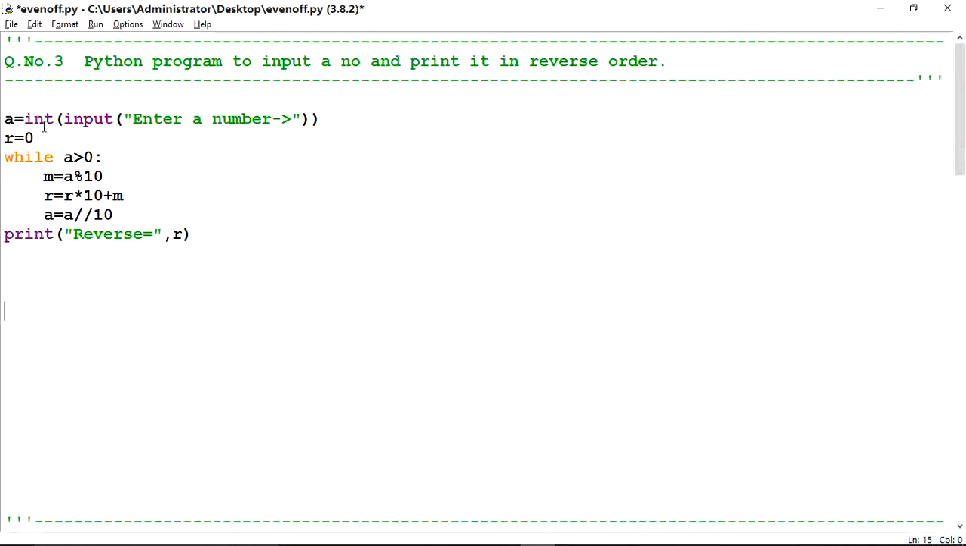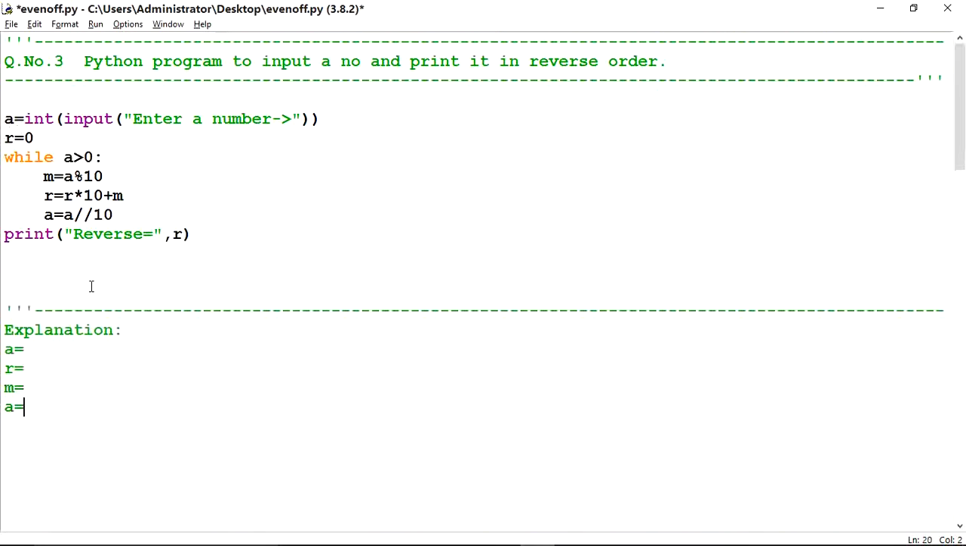Here is the explanation. A is equal to int(input("Enter a number")). It will ask to enter the first number. Suppose if I have written 123, the output should come 321, the reverse of the given number. I have given the number 123, so the output should come 321. First of all, it will ask to enter a number.